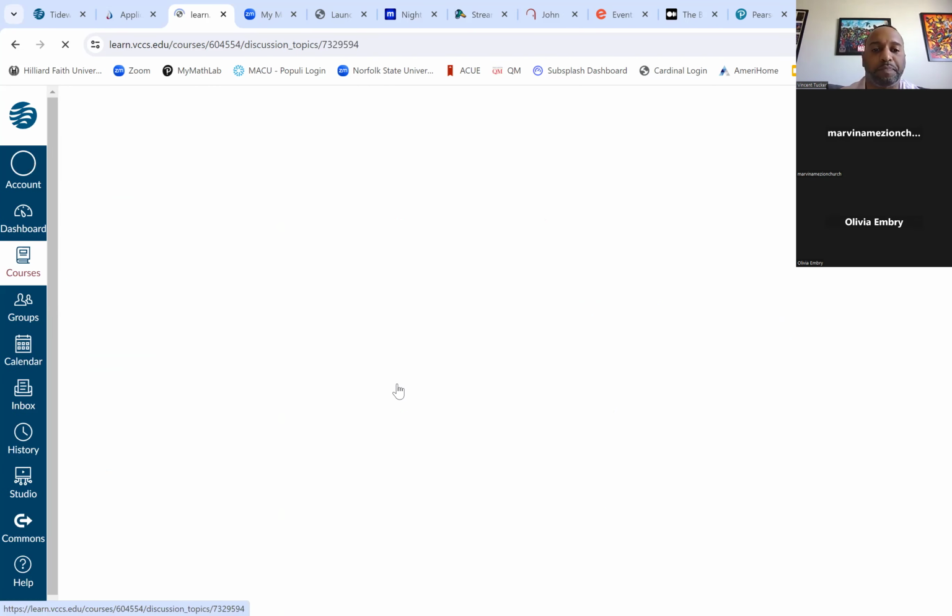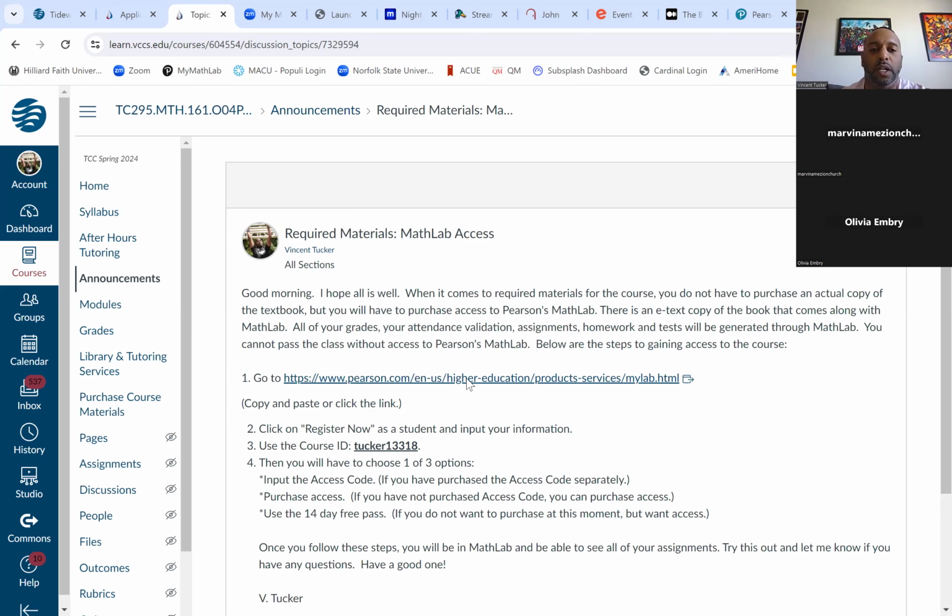Required materials, Math Lab. So this is just to let you know what we will be using as far as this course goes. We have a computer component called Math Lab that we will use to do all of our assignments and everything like that. And this is a way to get registered into it. So basically, we can go to Math Lab before we leave just to make sure everybody's okay. But basically, use this link and you will register, use this course ID. Then between these three options, you will have a choice. And then you should be able to see the course and course materials. And like I said, we'll get to that in a second, but that's what that email was about.